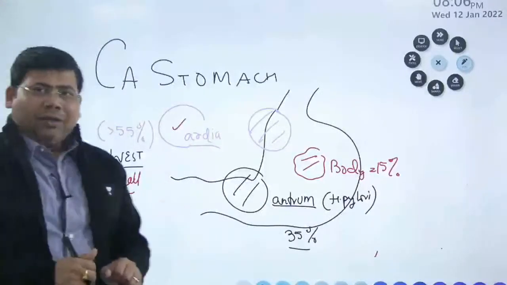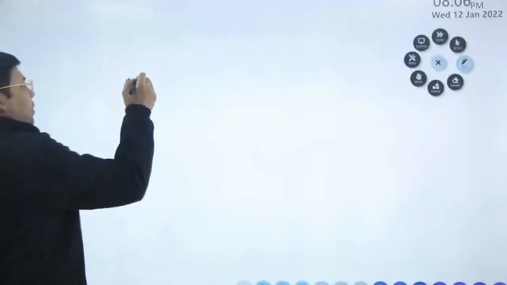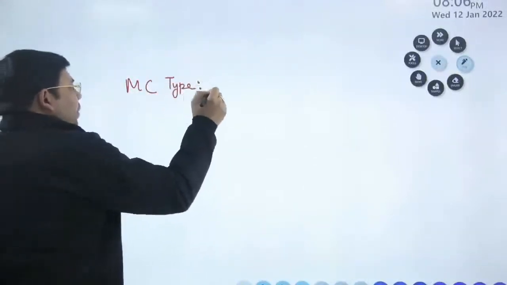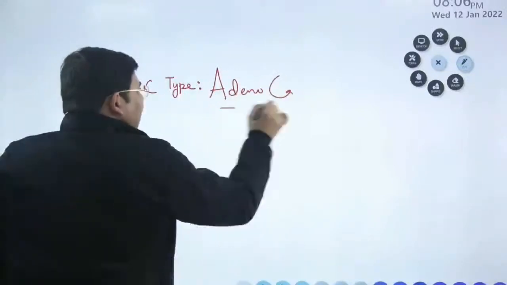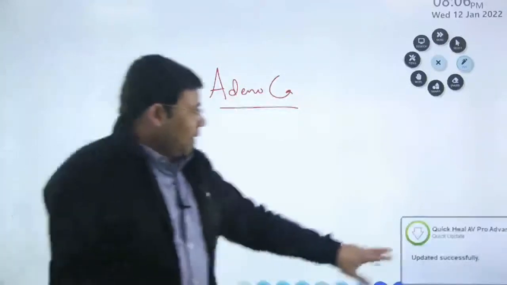The most common type, what is the most common type? Answer is, the most common type we have is adenocarcinoma. Okay, let us talk something about the presentation.